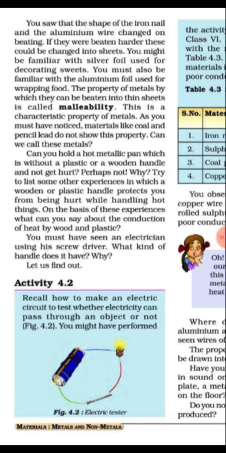Next, another question: can you hold a metallic pen without a plastic or wooden handle and not get hot? Perhaps not. Why? What is the reason behind it? Because metals are good conductors of heat and electricity. So if a metallic pen has no handle of wood or plastic, and it is hot, then when we handle that metallic pen, we will get hot.